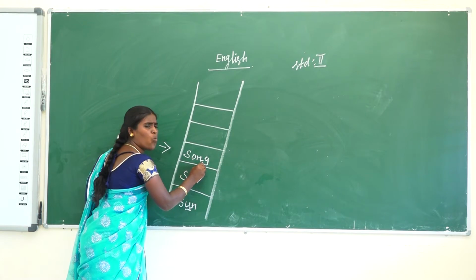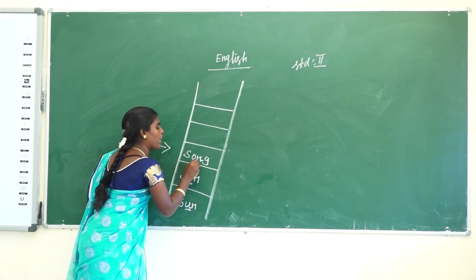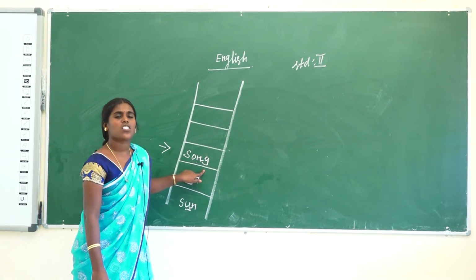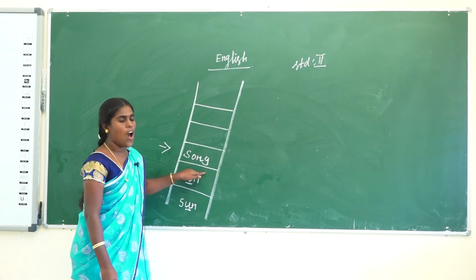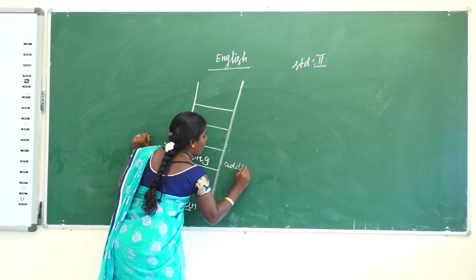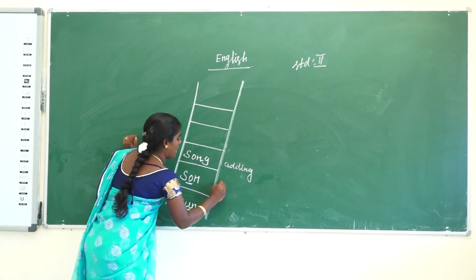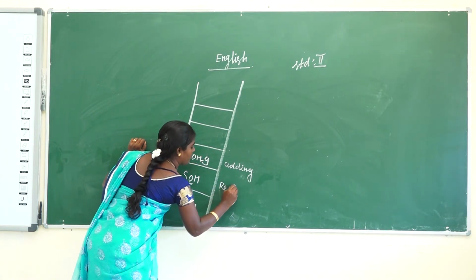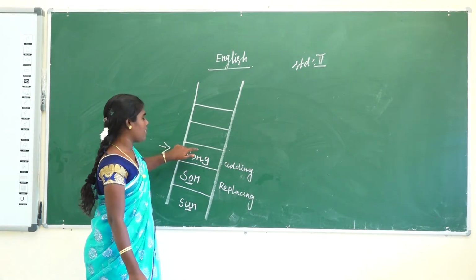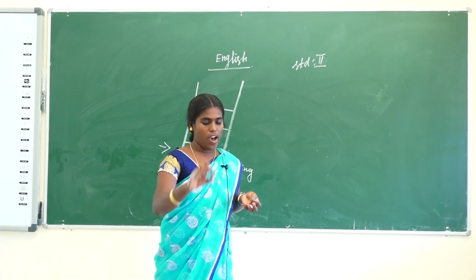So here, what is the condition we are using? Son is already there, so here add a G, and we get sing a song. What is the condition? Adding a letter, then replacing. Nancy was singing a song.